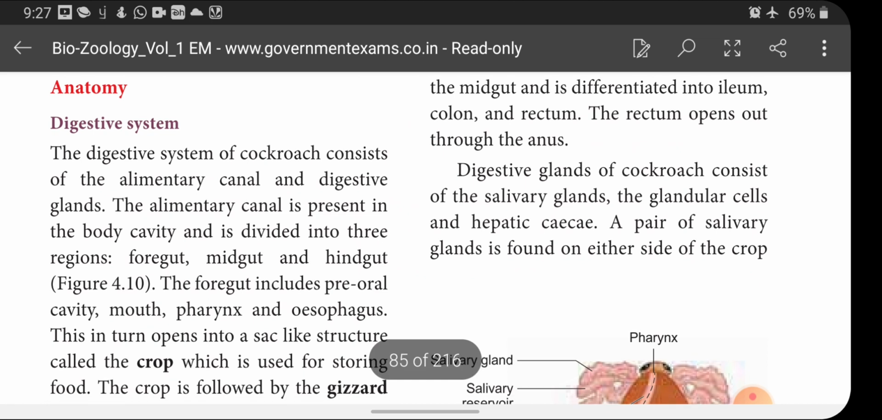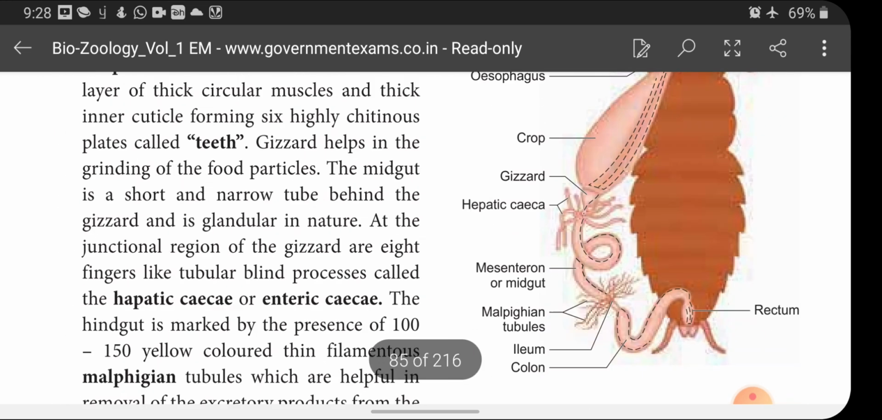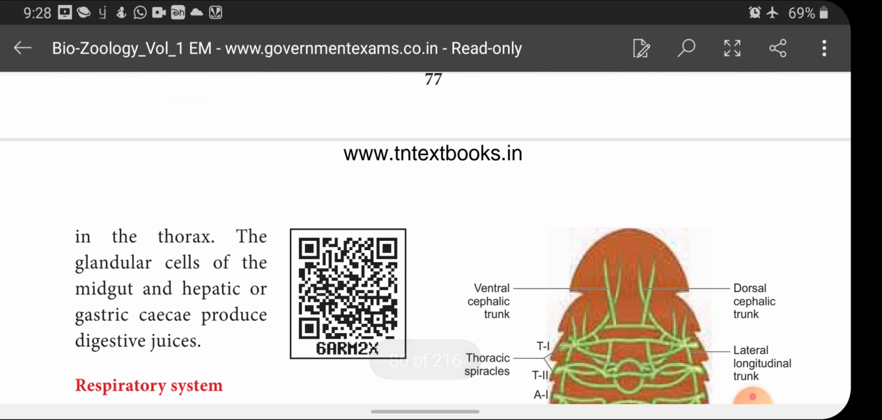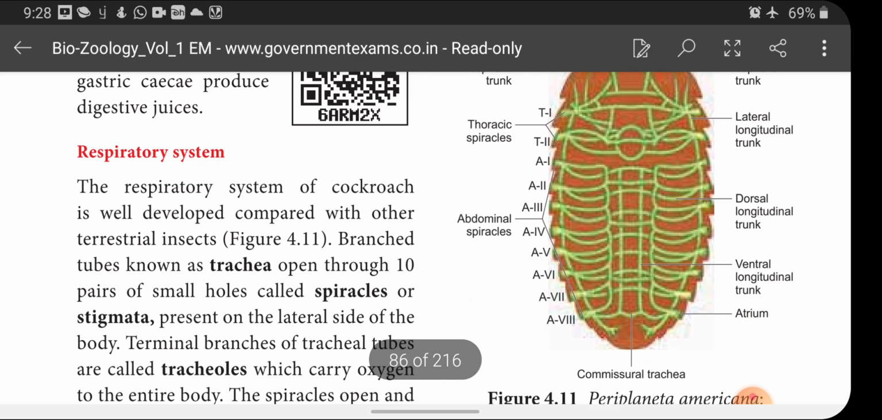Next one is digestive glands. So far we have discussed the alimentary canal, that is divided into foregut, midgut and hindgut, and all its various parts. Next one is digestive glands of cockroach, which consist of salivary glands, the glandular cells and hepatic caecae. A pair of salivary glands is found on either side of the crop region in the thorax, and the glandular cells of the midgut and hepatic or gastric caecae produce the digestive juices.